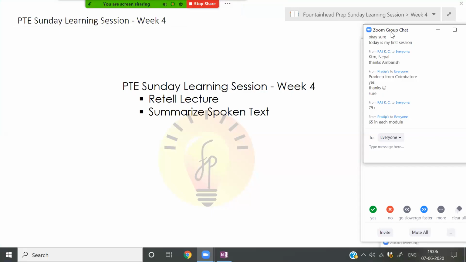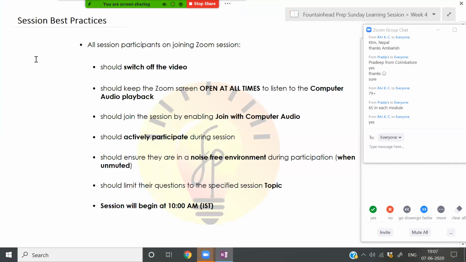All right, so in this fourth week, we'll be dealing with retell lecture and summarized spoken text. So how many of you are aware of these two? How many of you have heard these two question types? Any idea what retell lecture is? Any idea what summarized spoken text is? Some of you who have attended our previous sessions will know what exactly they are, but I will take you through that as well.